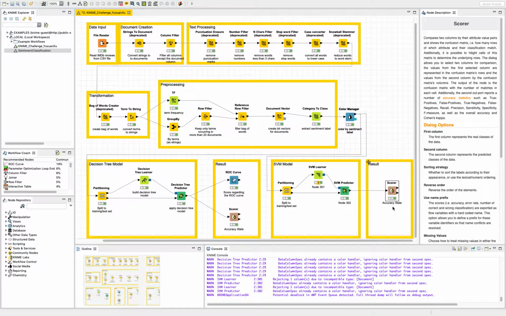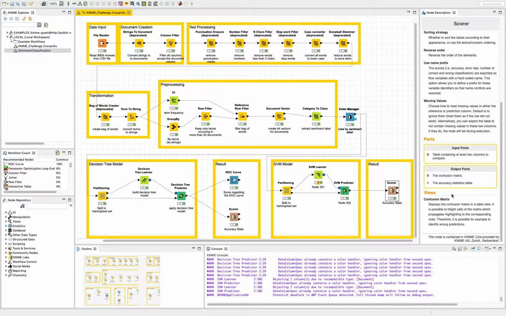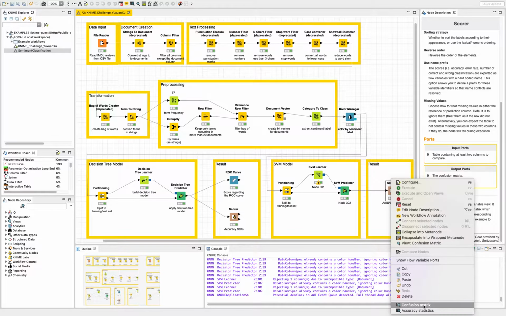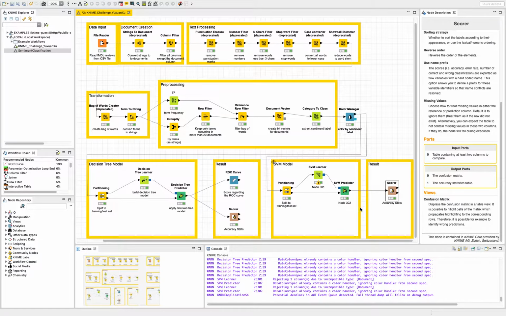But basically, from what I did previously, the SVM model predicts a slightly lower result than the decision tree model. So I think in this case of sentiment analysis, the decision tree model might be a better option.